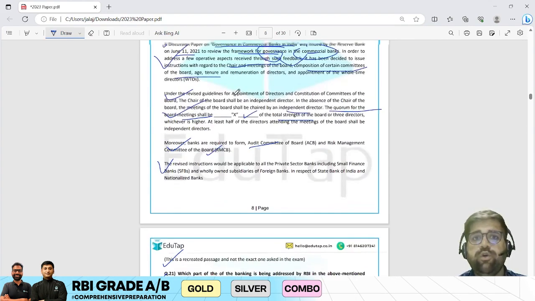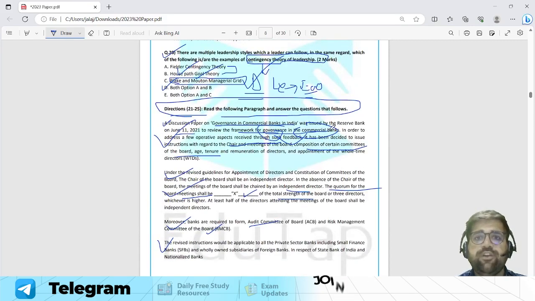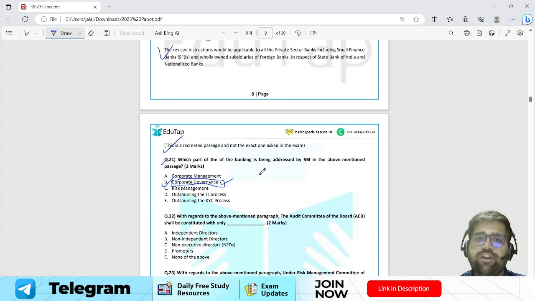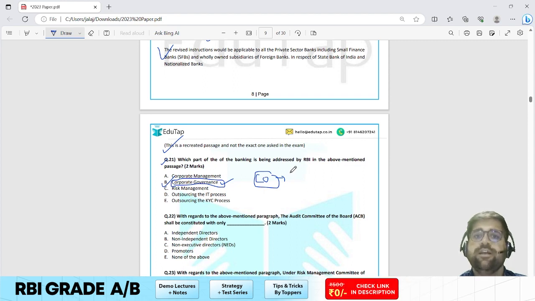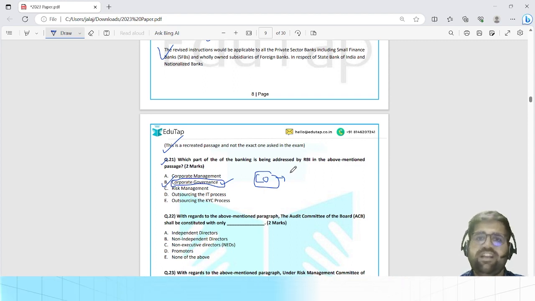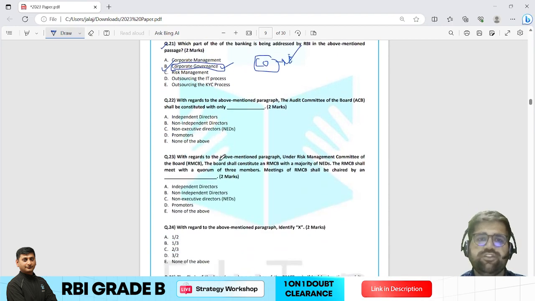Even if you don't know anything regarding corporate governance, then too you could have marked your answer when you read this particular line, which is governance in commercial banks. So according to me, this particular topic is corporate governance in the banking sector. Specifically, question 21 could have been solved with your logical understanding. So this is an easy question according to me. I would have attempted this question.